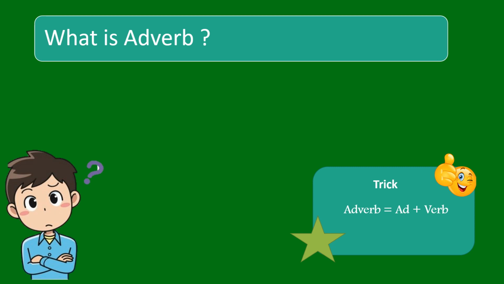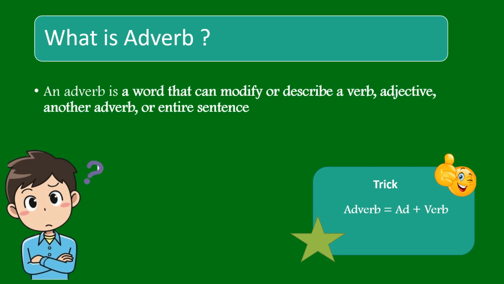When I say adverb, the first question that comes to your mind is, what is an adverb? An adverb is a word that can modify or describe a verb, an adjective, another adverb, or an entire sentence. A trick is given here: add plus verb is equal to adverb.